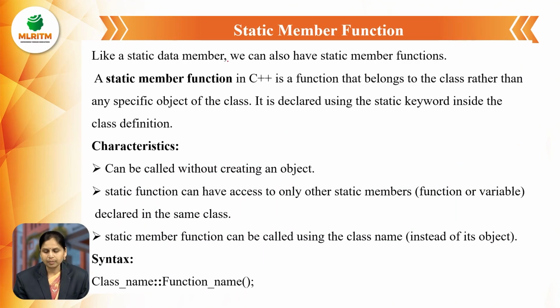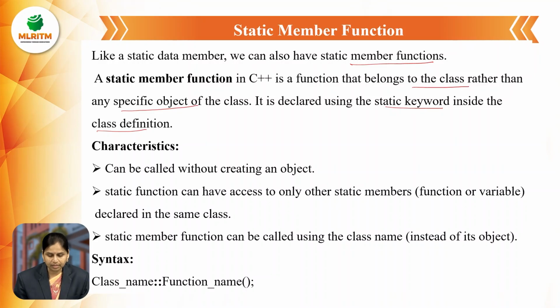Like a static data member, we can also have static member functions. A static member function in C++ is a function that belongs to the class rather than any object. Already this point was discussed in the previous slides. Whenever we declare a variable or function with the keyword static, they belong to the class only, but not to any specific object of that class. It is declared using the static keyword inside the class definition, meaning we can define the static member functions inside the class.